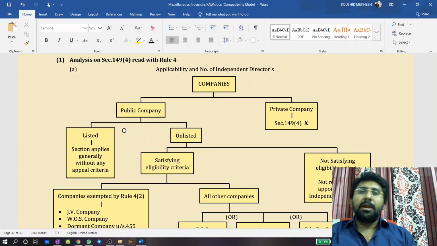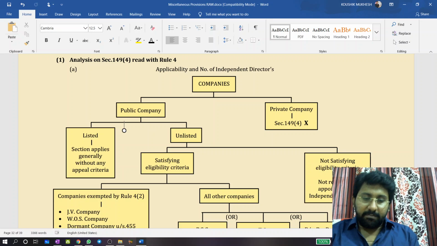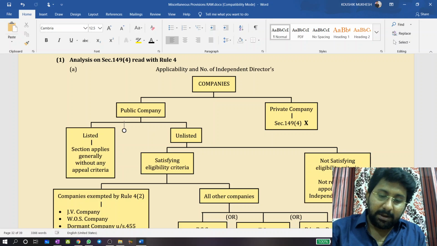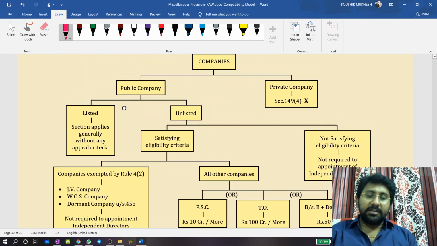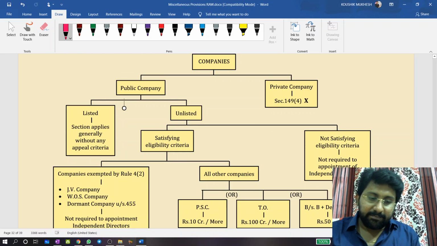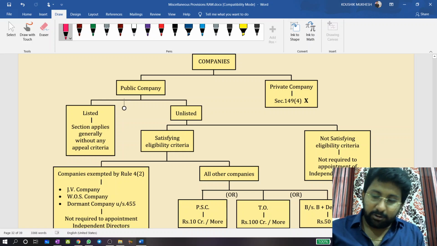Independent directors, many points are there. Let's go step by step. First one, applicability of the independent director section. To which companies is it applicable? Again, companies are broadly classified into two parts.